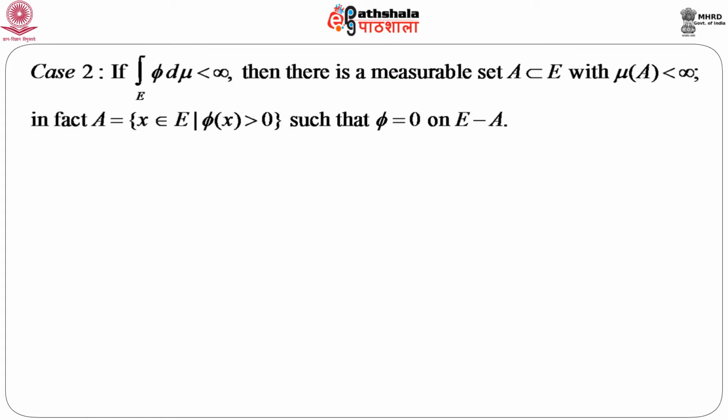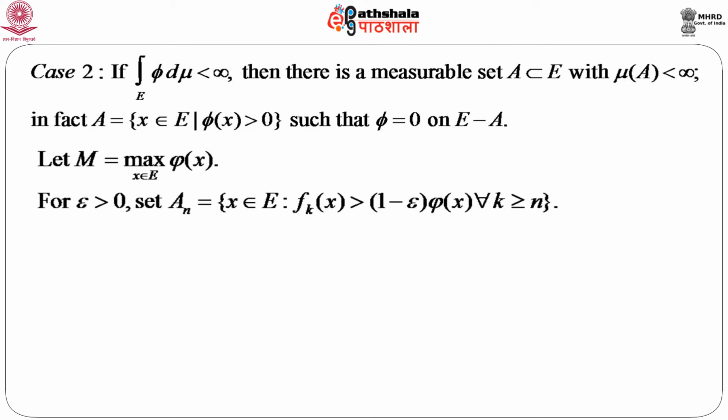Now, we consider the proof of the second case, that means the most general case, in which we assume that the integral over E of φ dμ is less than infinity. If this holds, then there exists a measurable set A, which is a subset of E with μ(A) less than infinity. In fact, this A is nothing but the set of x belonging to E such that φ(x) is greater than 0, such that φ equals 0 on E minus A, because again this is almost everywhere. So, φ can be assumed to be 0 on E minus A.